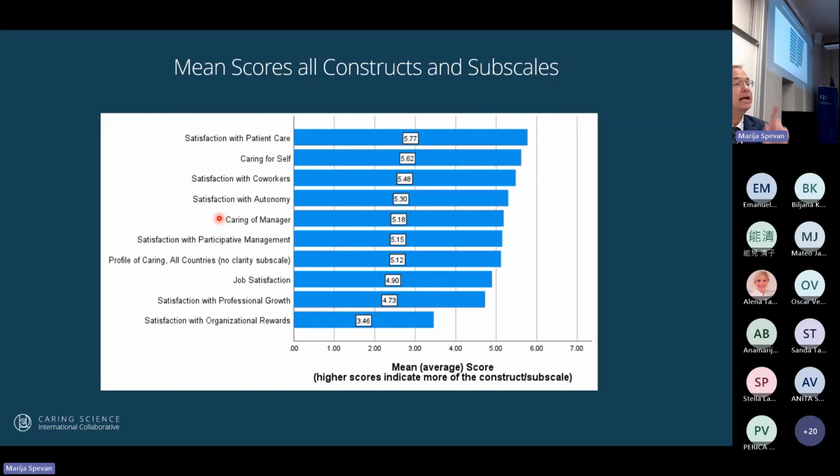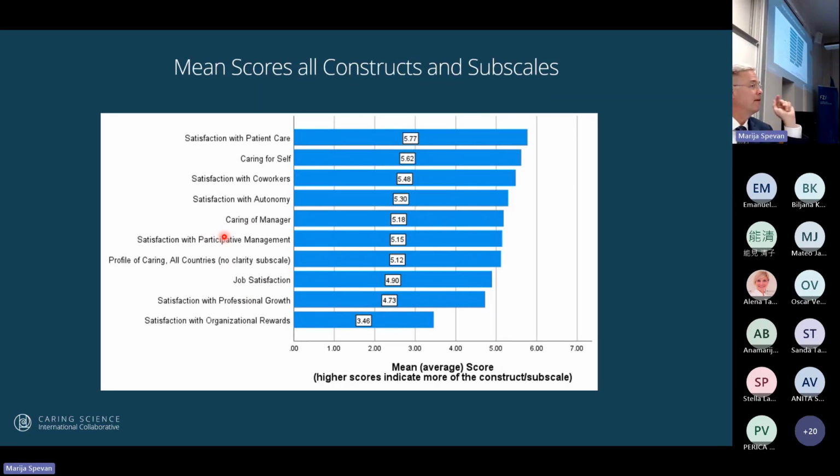And what's fascinating in the factor loadings is that caring of the manager was more important than communication with the manager. So it's more important that you have someone that's caring and doesn't really talk very well, instead of someone that communicates very well but isn't very caring.